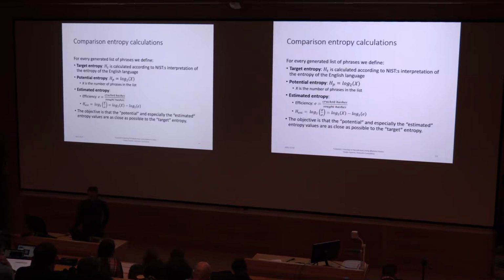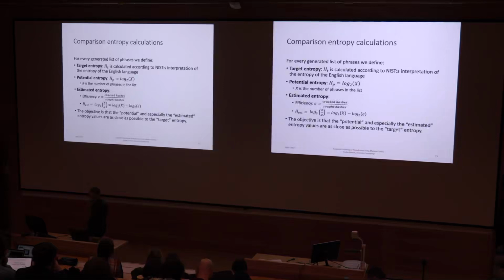Then for each phrase list we generate, we calculate how large entropy this phrase list potentially could have, only based on how many phrases it contains. We call this the potential entropy. If the phrase list has a lower potential entropy than the target entropy, it means it probably contains too few phrases, and there are more phrases in the English language than in our phrase list. If it's higher than the target entropy, the number of generated phrases is enough to cover the language, but it doesn't mean they are linguistically correct.